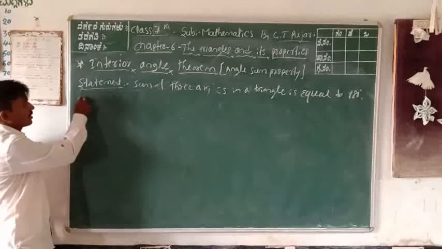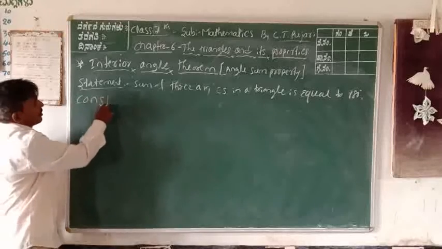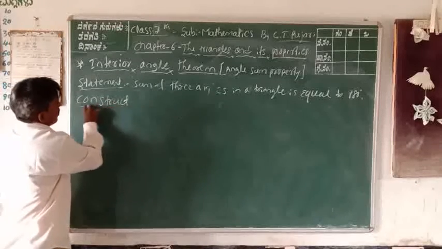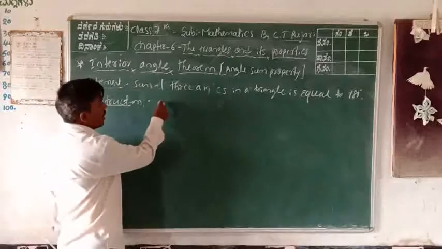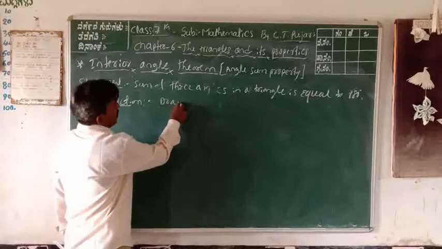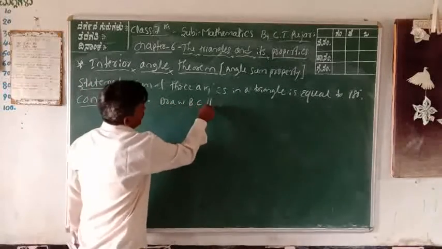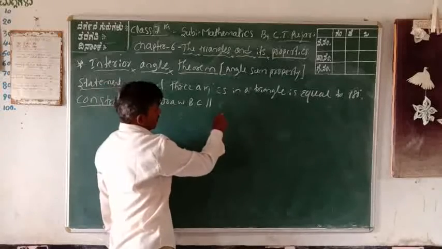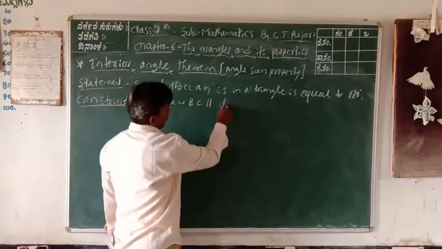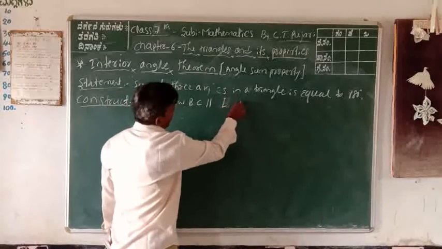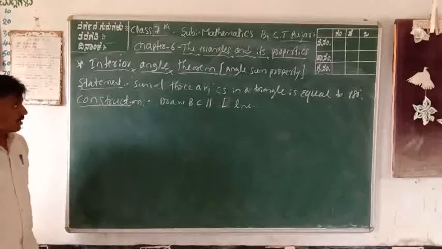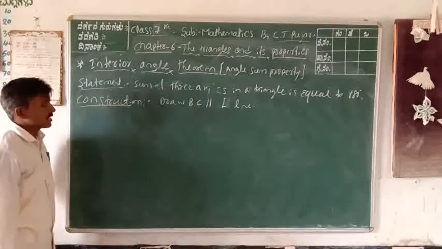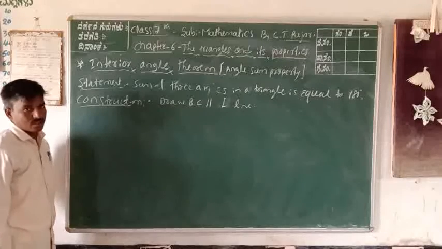Construction: draw a line through A parallel to BC, call it line L. Got it? Statement is over, construction is over.